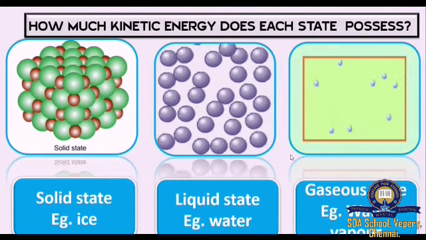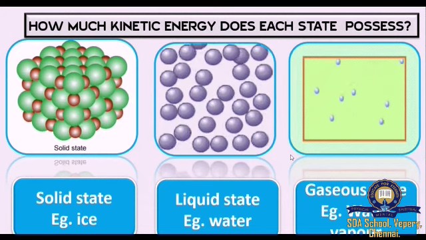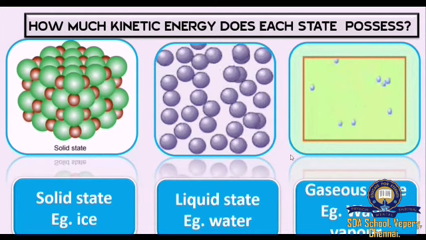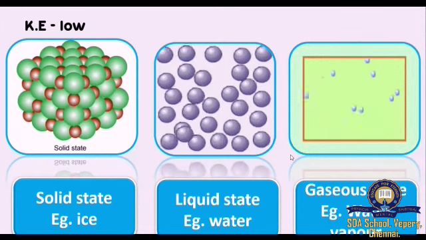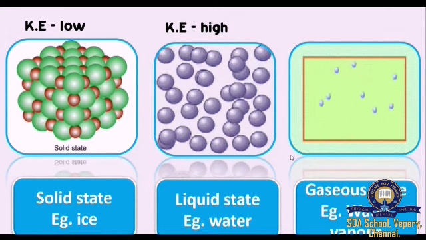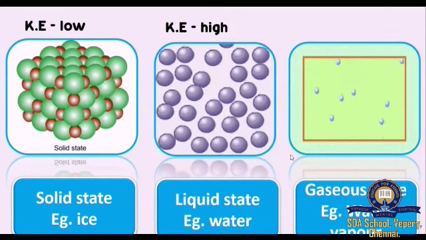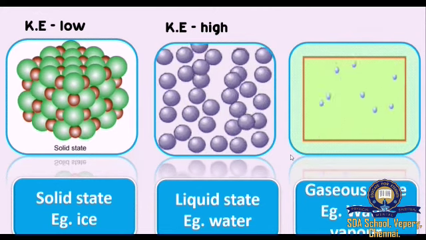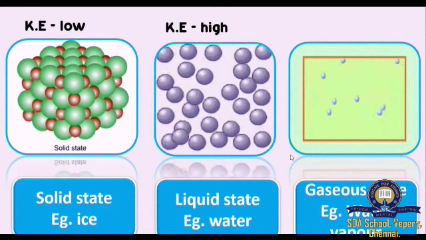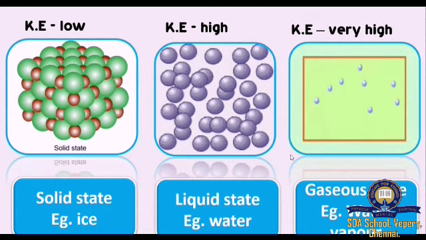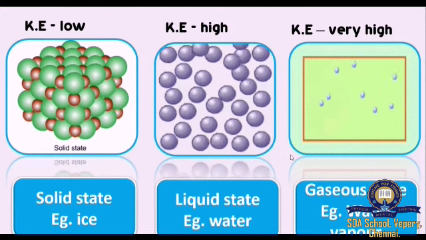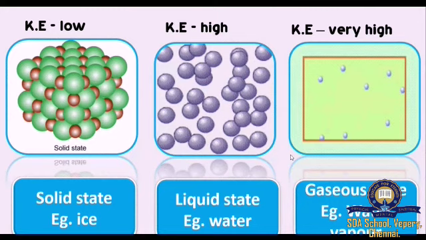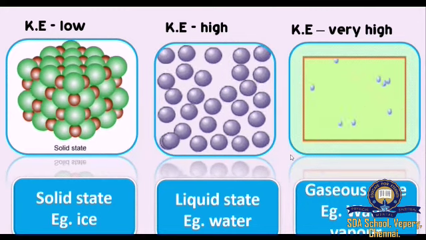How much kinetic energy does each state possess? In solid state, the atoms don't have enough space to move. Definitely their kinetic energy will be low. But here, in liquid state, they have some space to move, therefore their kinetic energy will be high. What about the gaseous state? You can guess easily now. Kinetic energy in gaseous state is very high. We have now noticed how much kinetic energy each state possesses. In solid state, kinetic energy is low, in liquid state it is high, and in gaseous state it is very high.